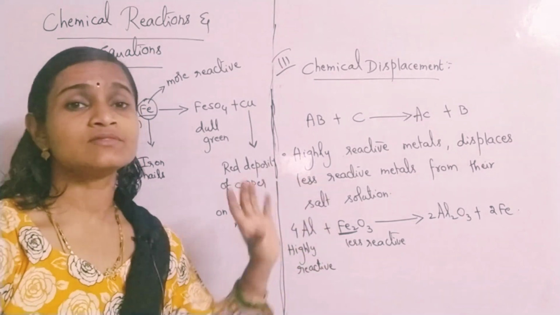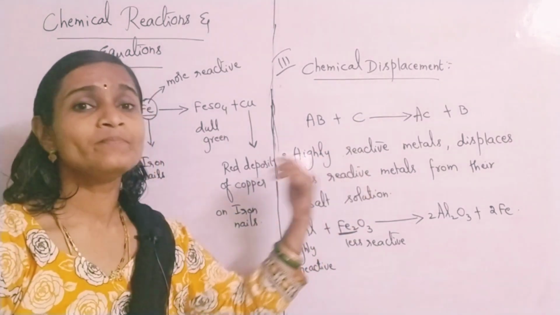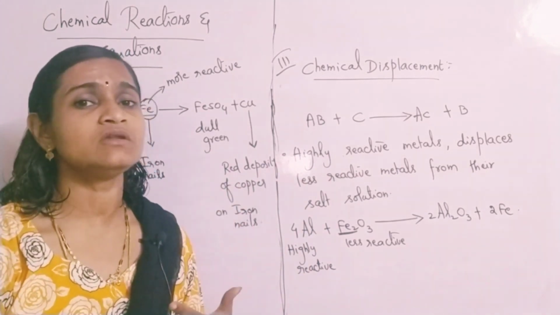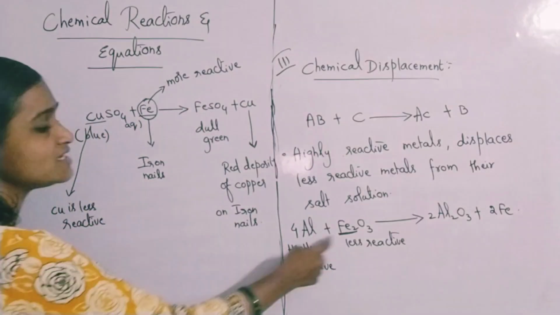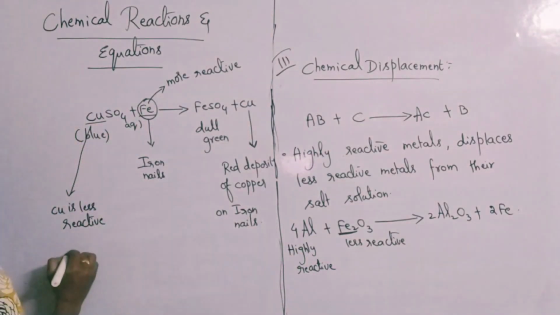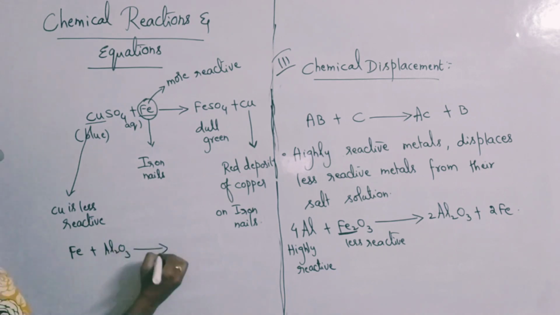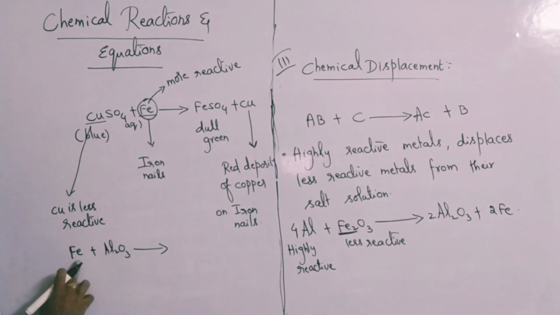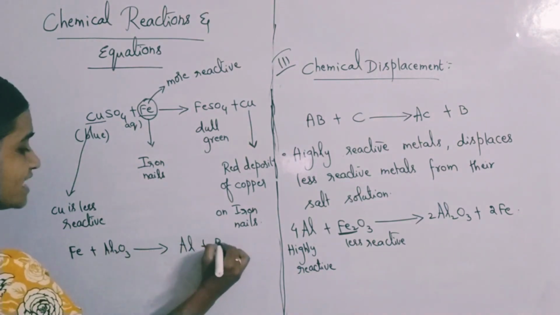If you take this reaction in reverse, like if you take a less reactive metal, can it displace the more reactive metal which is there in the salt solution? No, it is not at all possible. Like if I take the reverse reaction, Fe plus Al2O3, can you get back Al plus Fe2O3?